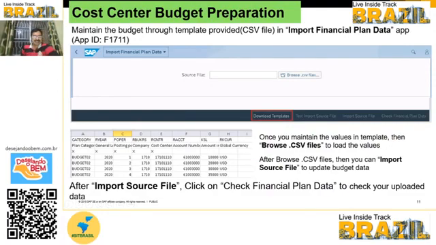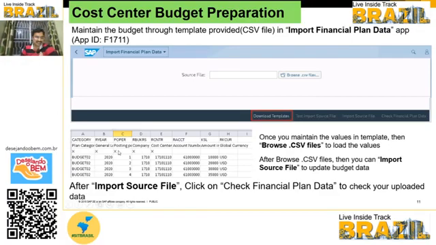And for cost center budget preparation, when the configuration is completed and the master data is activated, cost center master data activated, then you have to use the import financial plan data app for template upload purpose. This is a standard app. You can just download the template. So the template is like this.